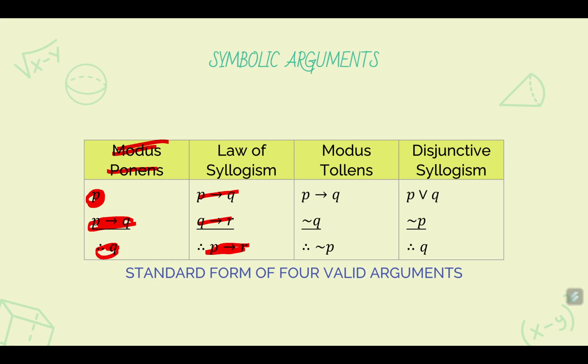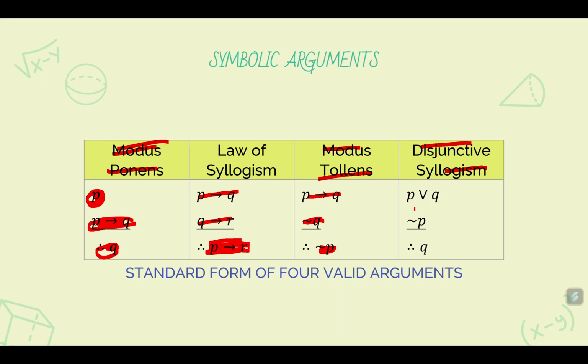Somehow, it's like transitivity of the implication. Next is modus tollens. If the statement P implies Q is true, and the statement not Q is true, therefore the statement not P is true.